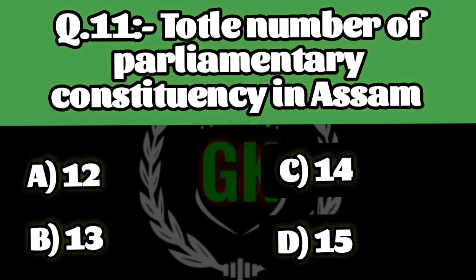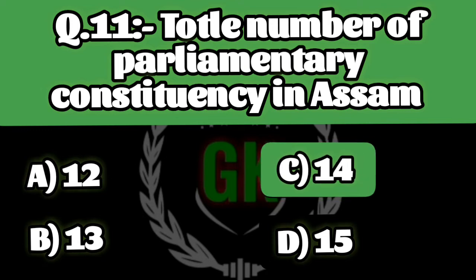Question 11. Total number of parliamentary constituency in Assam: A. 12, B. 13, C. 14 and D. 15. Right answer is C. 15.